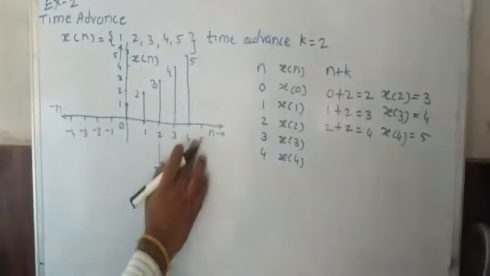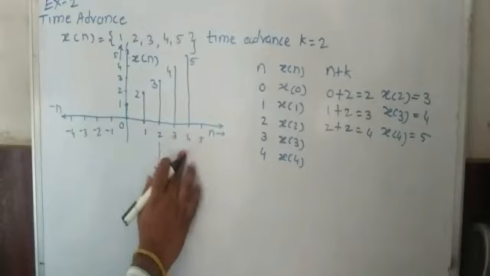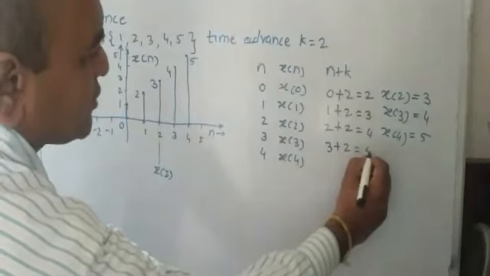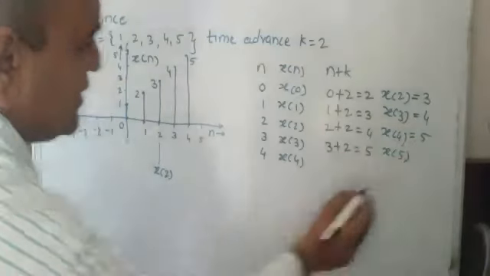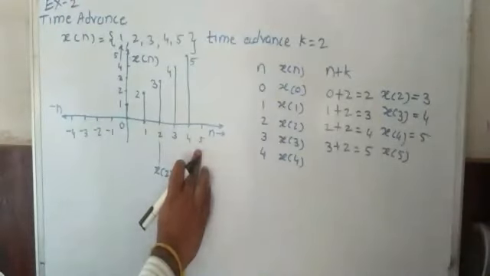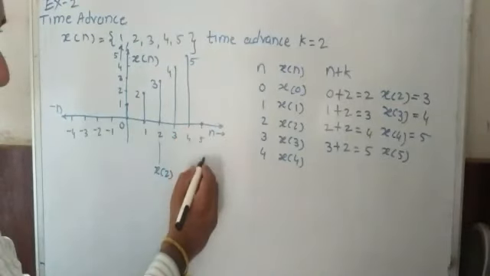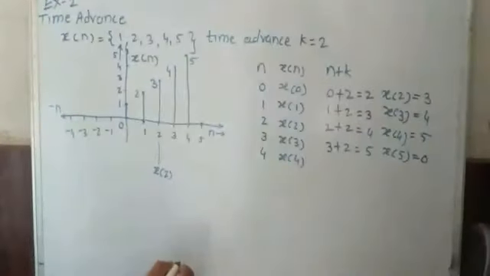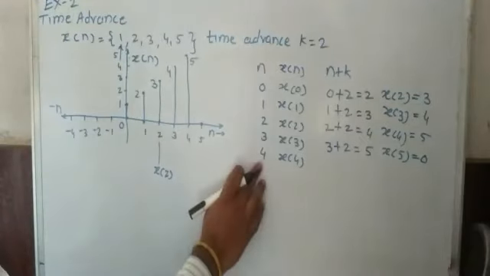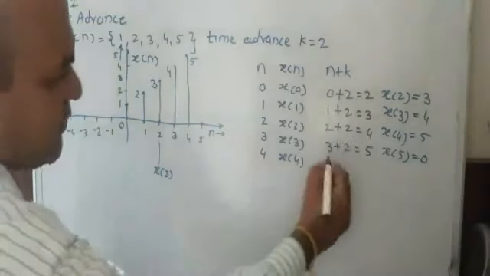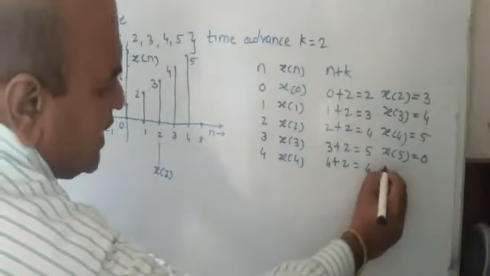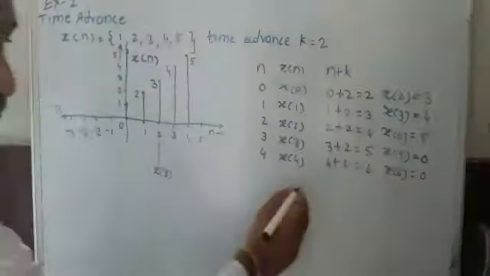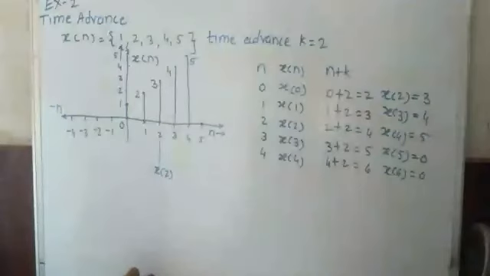Now for 3, when n is equal to 3, 3 plus 2 is 5, that is x of 5. Is x of 5 present in the graph? Here this x of 5 is 0. So that's why here I write 0. Getting it? Now similarly for 4, x of 4, here 4 plus 2 is 6. Is x of 6 present? No, its value is 0. So this way you can find it.